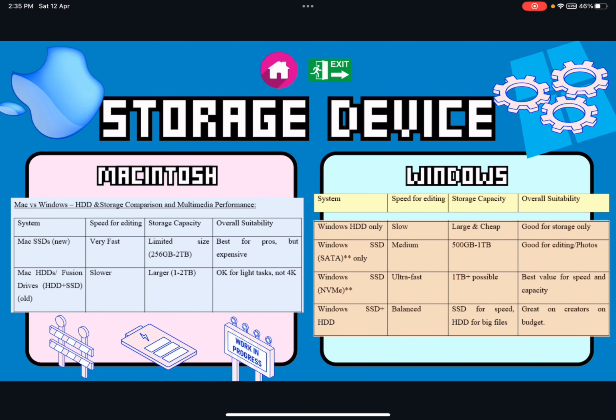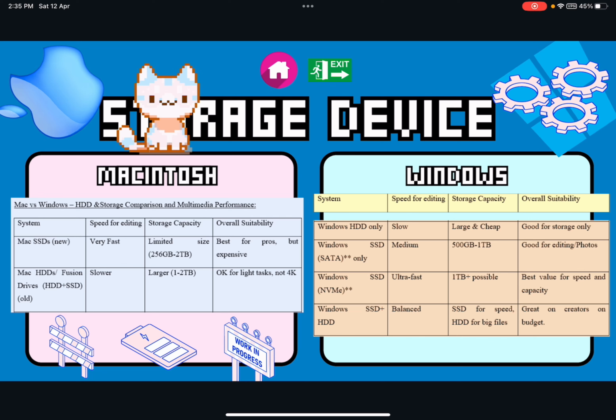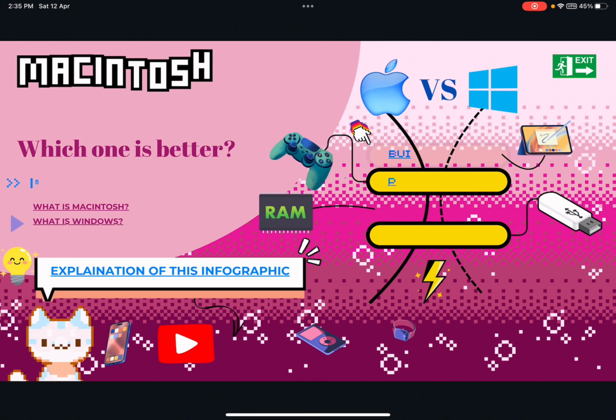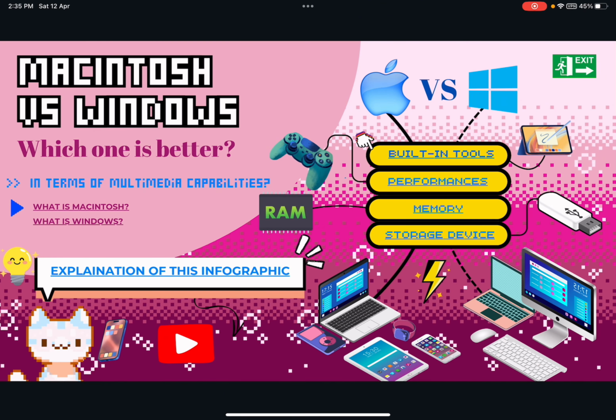So that's the end of the Mac and Windows comparison. Let's go to the main page and click the Exit button on the top right corner.